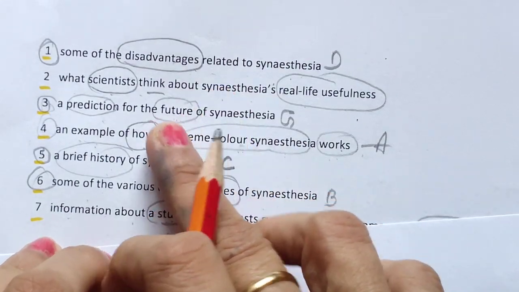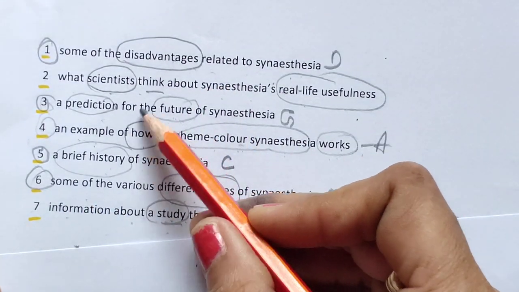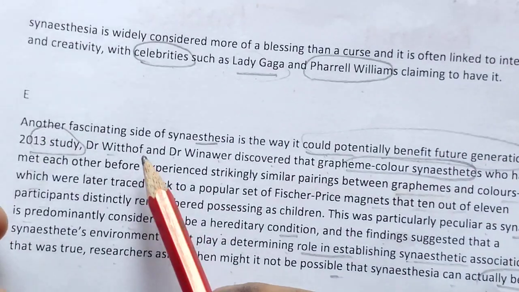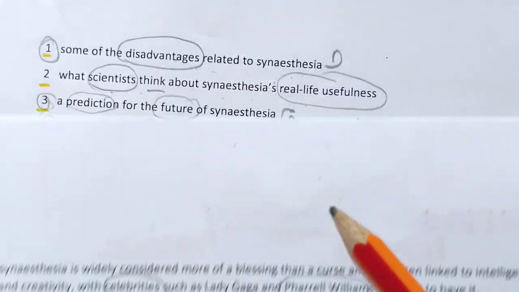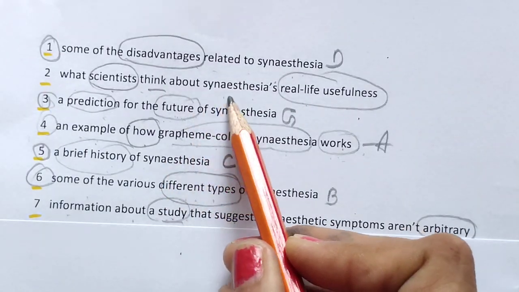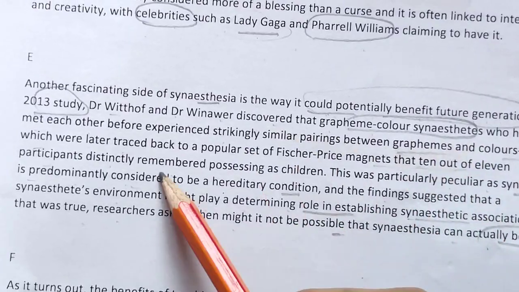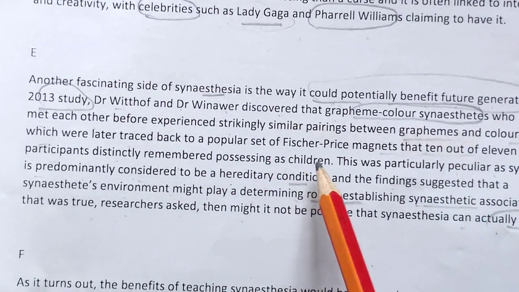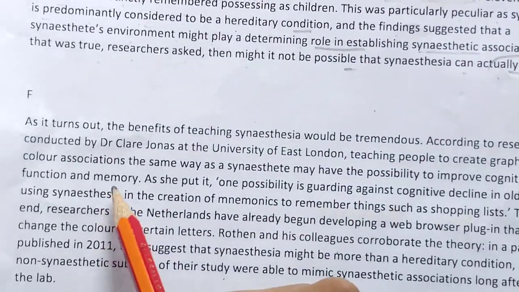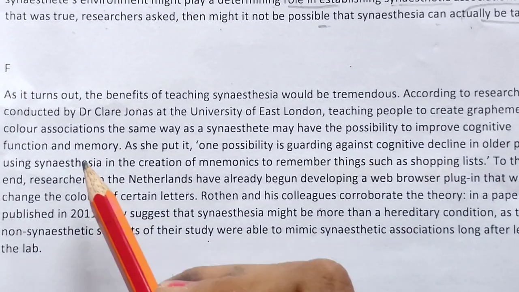Disadvantages we have done. Scientists, more scientists are not there, actually two scientists are there. Work about synesthesia, real life usefulness. What can we... are they talking about real life? So I will just leave this paragraph. So I will read F paragraph. Let's come to F paragraph.